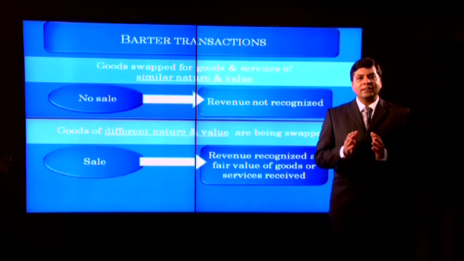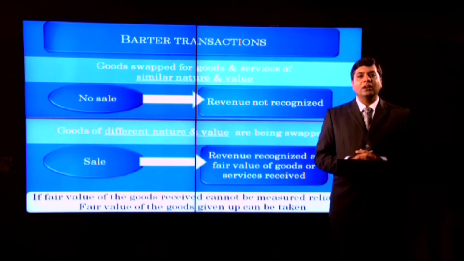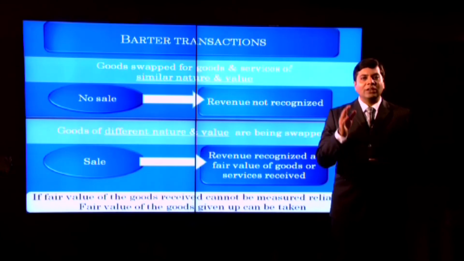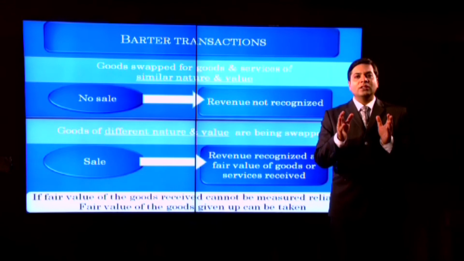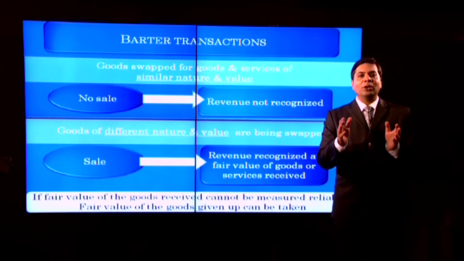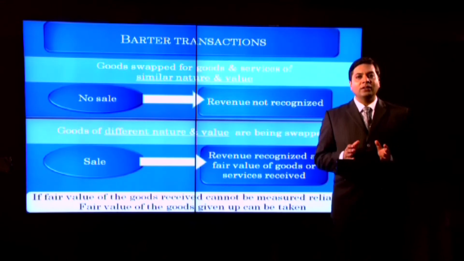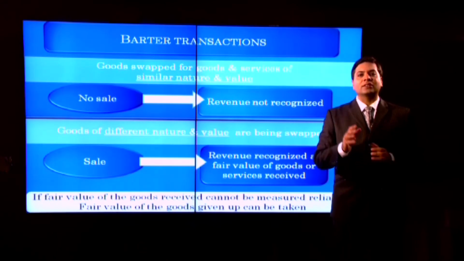Further, IS 18 says that when the fair value of the goods received cannot be measured reliably, then the fair value of goods given up can be taken. So, in this example, if we are unable to calculate the fair value of the bikes, then we can take the fair value of the car as the consideration for the sale of goods.